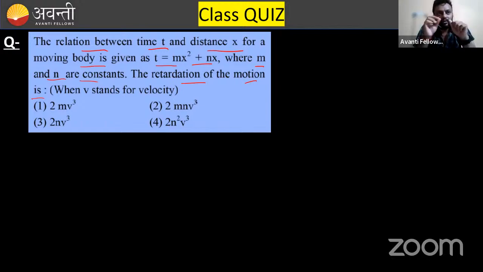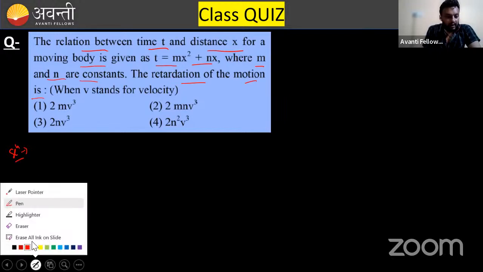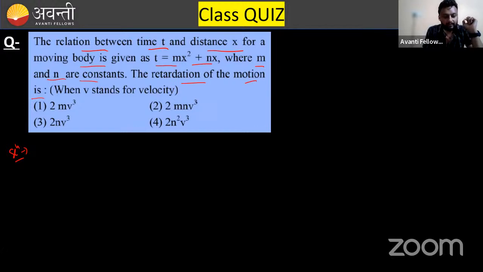Till now, one thing is sure that we should know differentiation and integration quite well. If you don't know them, then it becomes very difficult for you to understand because you will say what's happening here. So I am requesting you all to go and revise differentiation and integration.